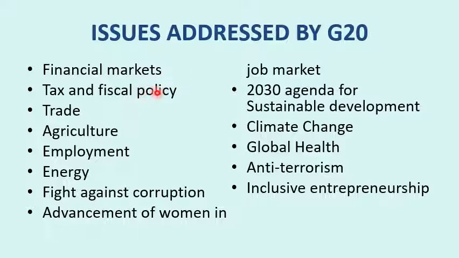They discuss tax and fiscal policies in G20 nations. They discuss agriculture, employment, energy, corruption, women in the job market, climate change, global health, anti-terrorism, inclusive partnerships, etc. Whatever issues are concerning for the world, they discuss that. Not only the financial issues for which they were formed, they discuss all the issues like poverty, malnutrition, hunger, etc. Because whatever they discuss, they have a huge say in other organizations like IMF, World Bank, UN, etc.